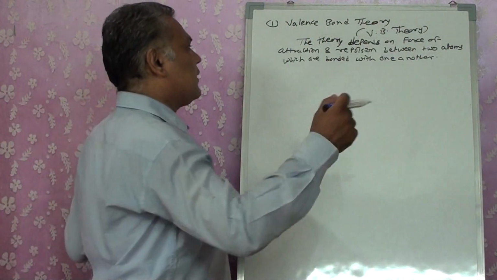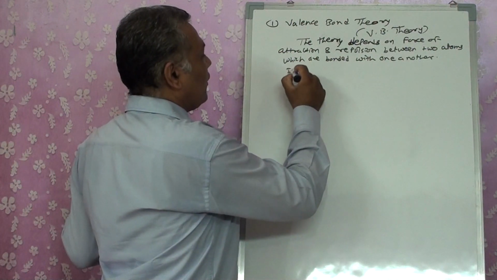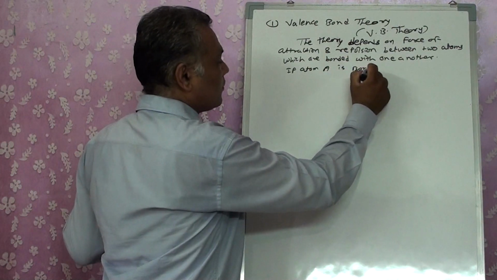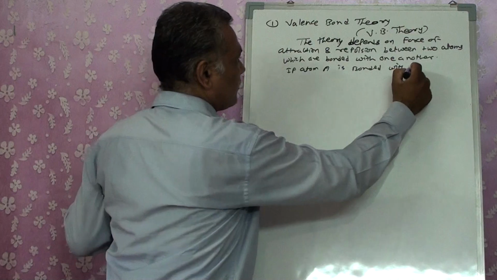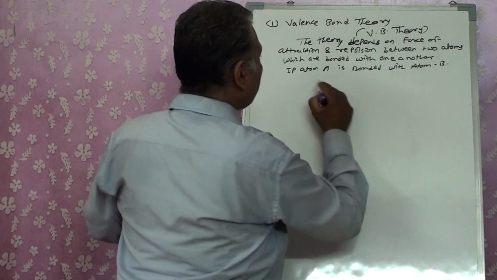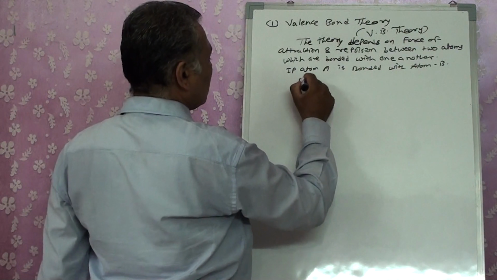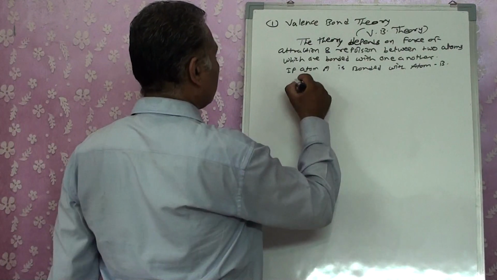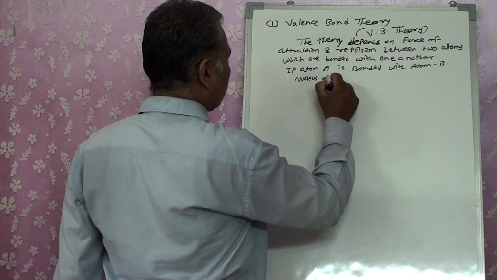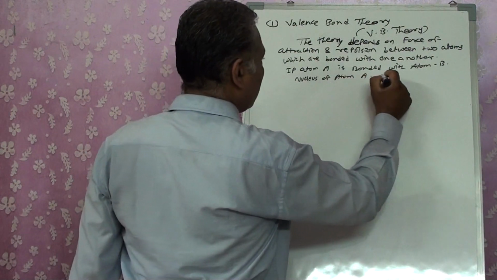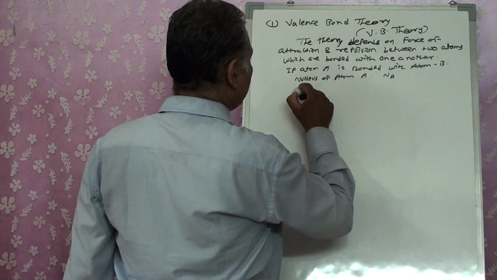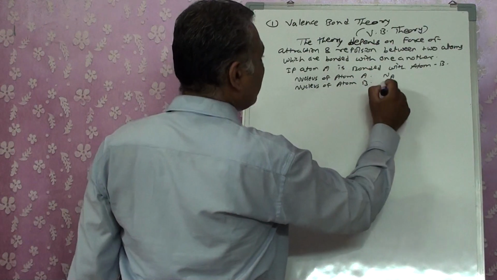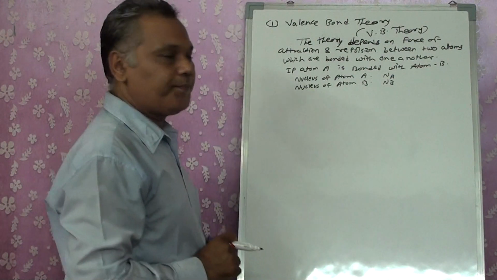So let us take an example: atom A is bonded with atom B. We consider the nucleus of atom A as Na, and the nucleus of atom B as Nb.